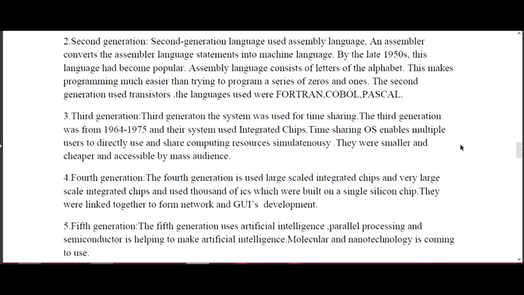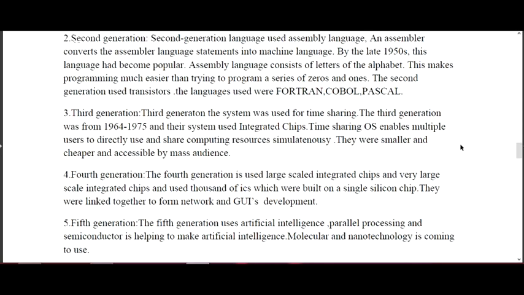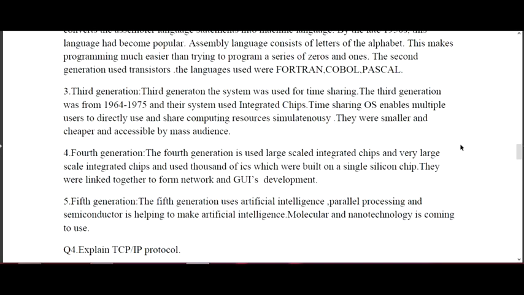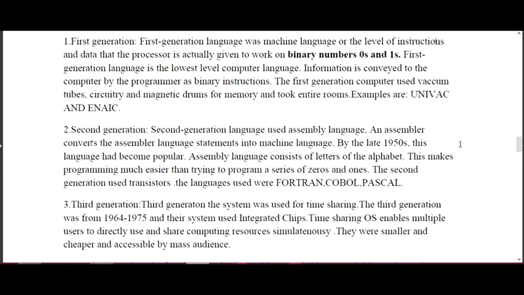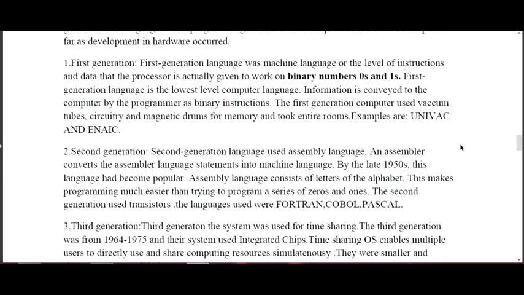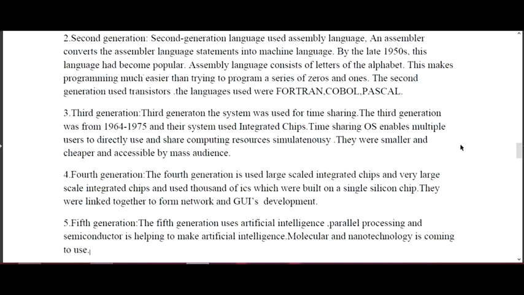Fifth generation computers are what we are using at the moment. These are the present kind of computers, which use some artificial intelligence, ultra large scale integrated circuit chips, and semiconductors, and also provide multitasking and programming. As you can see on the screen, I have defined the first generation computer and all the points you need to write, and then the second, third, fourth and fifth generation, as you need to write in your exam.